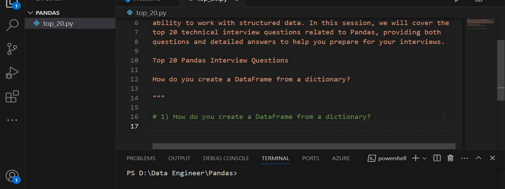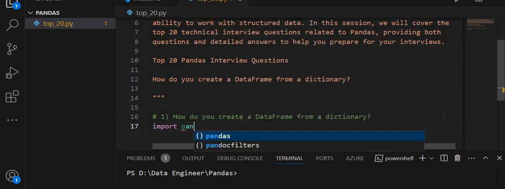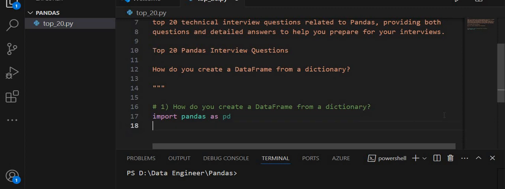Before starting anything, we have to import the pandas. Import pandas as pd. So our task is to create a data frame from a dictionary.